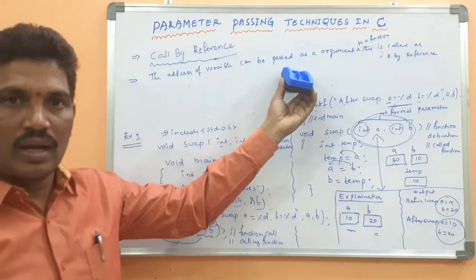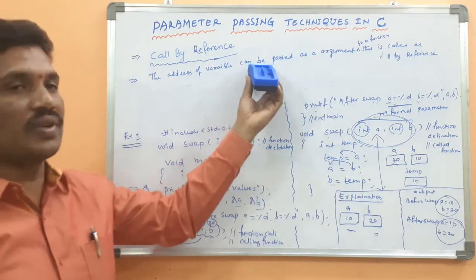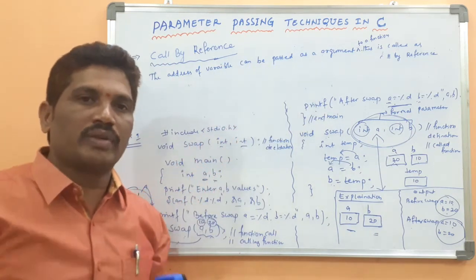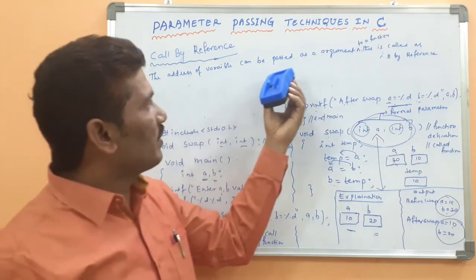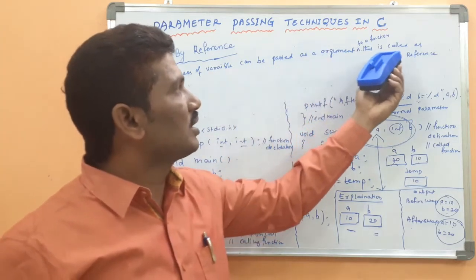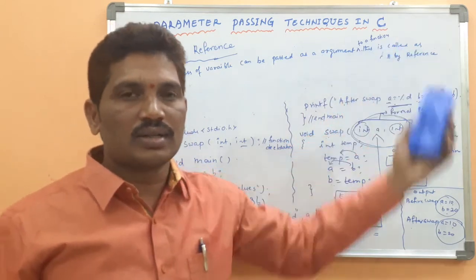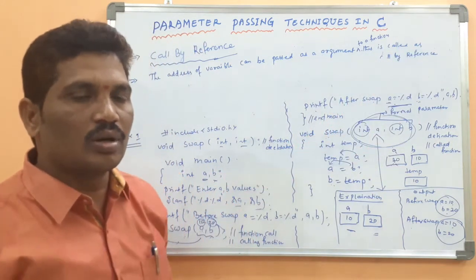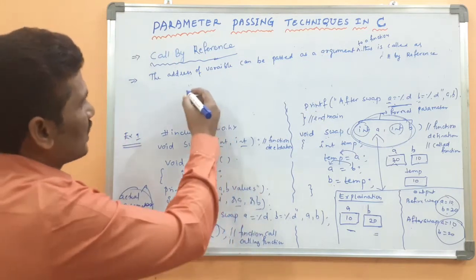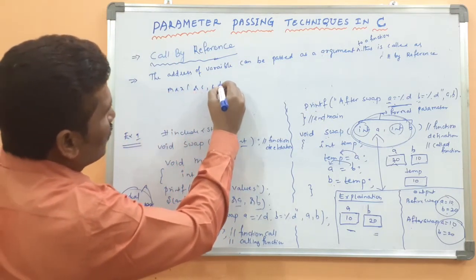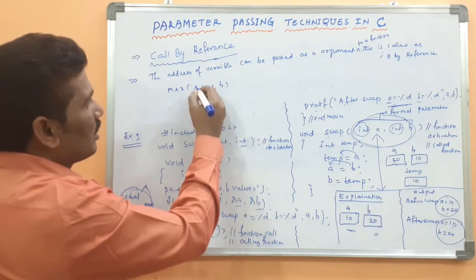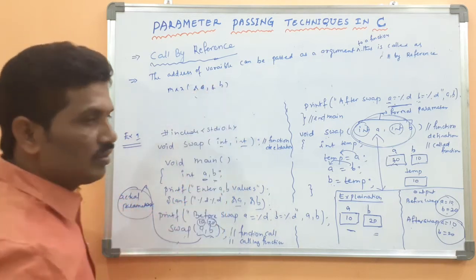Have you understood this statement? Not the previous call by value, where the value is passed to a function as the argument. The address of a variable can be passed as an argument to a function. That concept is called what? Call by reference. For example, address of A, address of B.